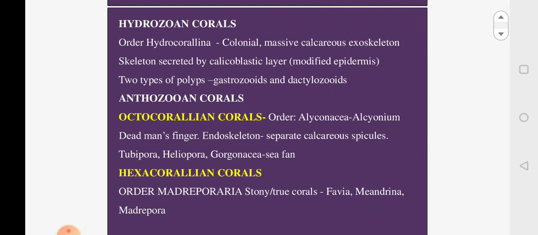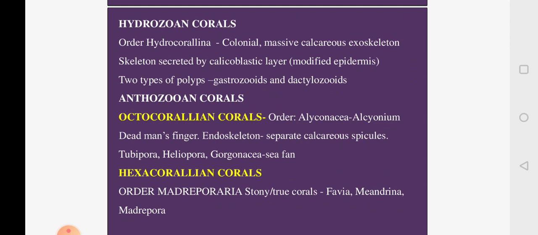Now I told you that the corals can be built by both the hydrozoan corals as well as the anthozoan corals. First we will look at some of the hydrozoan corals. In class Hydrozoa there is an order Hydrocorallina, and these are known to build corals generally built by the colonial polyps, and they secrete an exoskeleton made up of calcium, and it will be huge. The skeleton produced will be really massive, and these massive calcareous exoskeletons will form the coral.